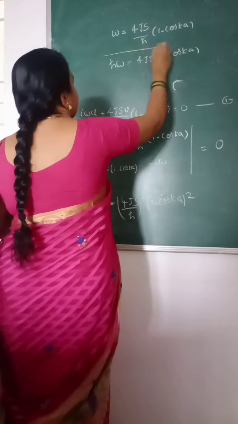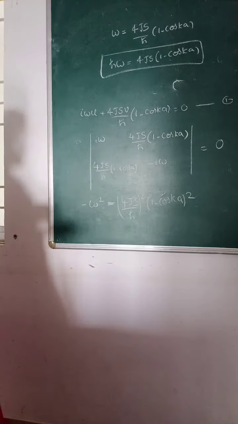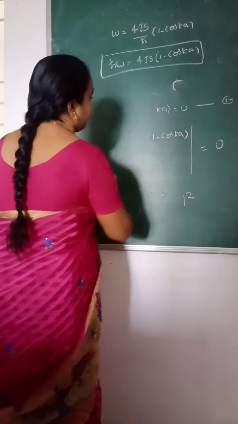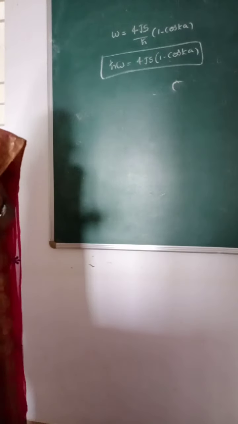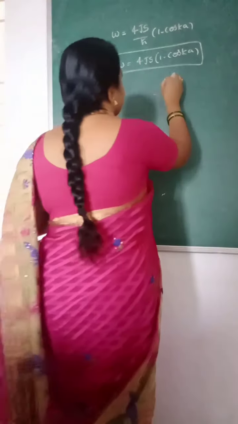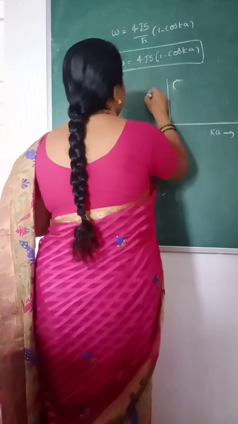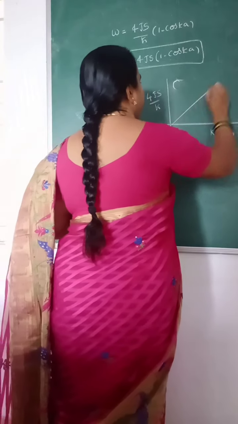So this is called the dispersion relation for the oscillatory electron in a ferromagnetic material. If you draw the graph between ka and 4Js by h cross, that is the angular frequency, then the graph will be like this.